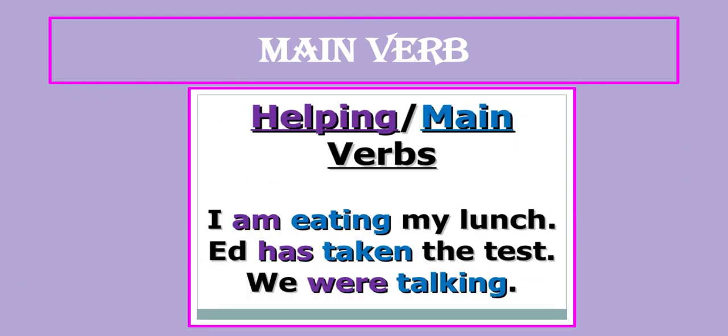Let's take up a few examples like I am eating my lunch. So am is the helping verb, eating is the main verb. Ed has taken the test. So Ed is a noun, has is the helping verb, taken is the main verb. When the main verb and helping verb come together, they form a proper sentence, and the helping verb always comes before the main verb.